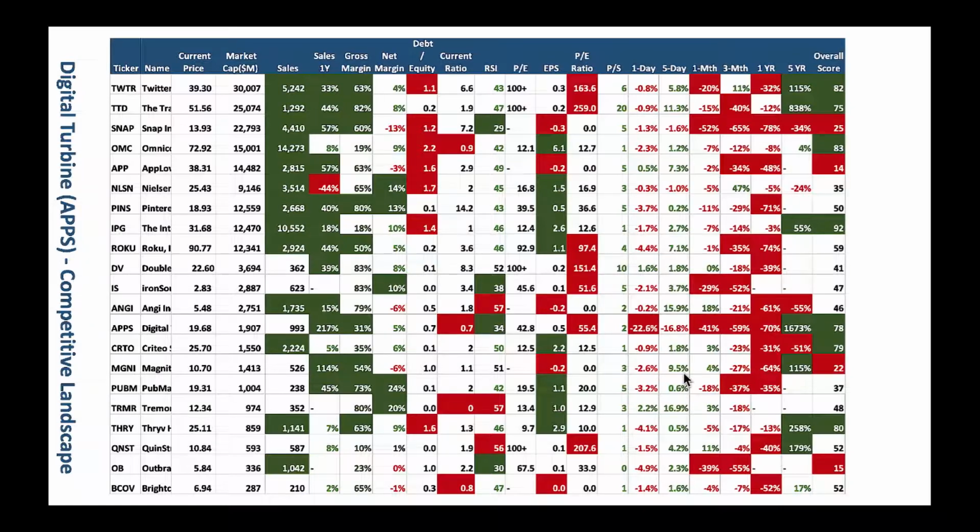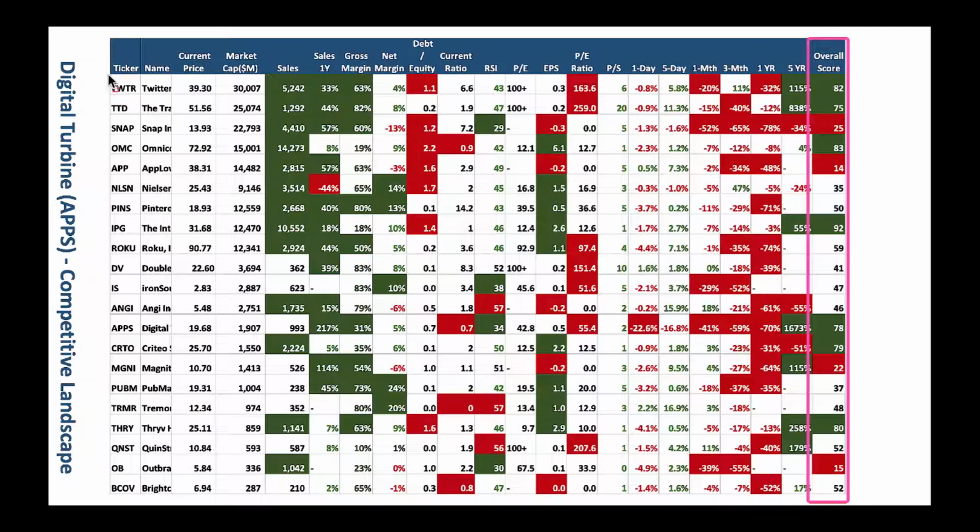Look, this chart is organized by market capitalization. The stocks at the top here have a nice and high market capitalization, and many of these stocks are in the digital advertising space. That's why they are all in a similar space here. They may not be direct competitors to Digital Turbine, but they're in the same advertising space. And also keep a watch on the overall score here. That tells you what a great company is. I love to see when the overall score is above 60 or so, and also RSI is below 50.